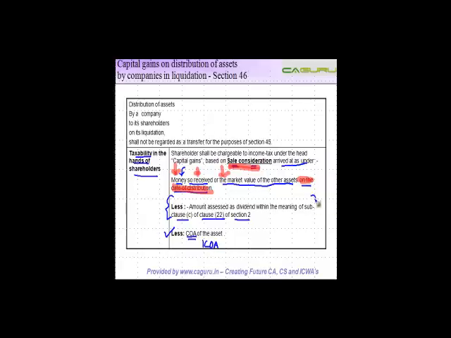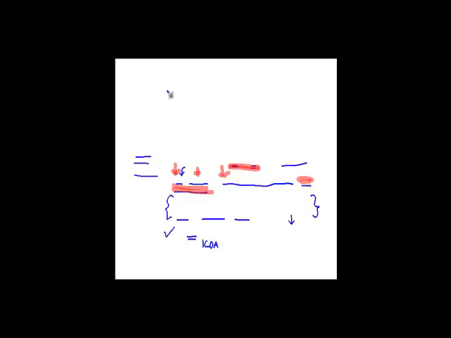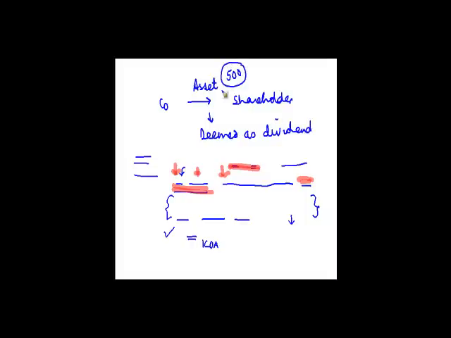Now, how do you calculate this? You are going to see this in income from other sources, but just for the sake of completeness, whenever a company distributes any asset to the shareholder, this is deemed as a dividend. So let's say the company gives the shareholder an asset worth rupees 500.